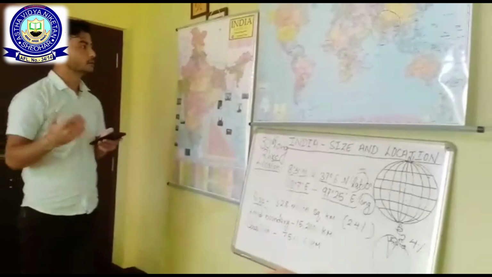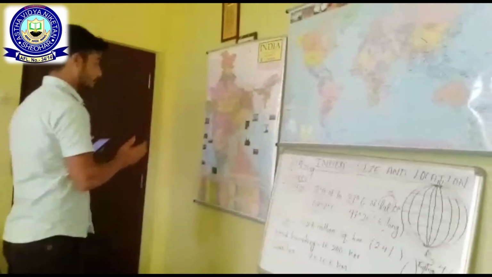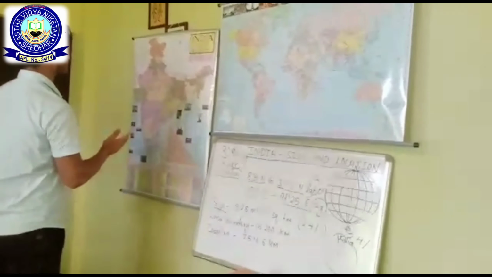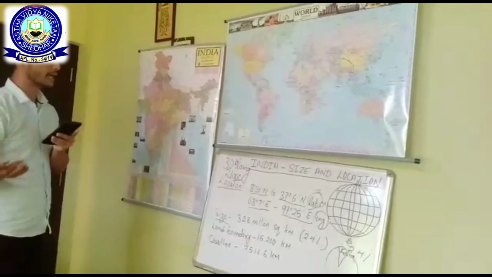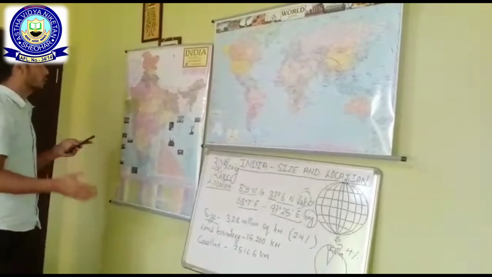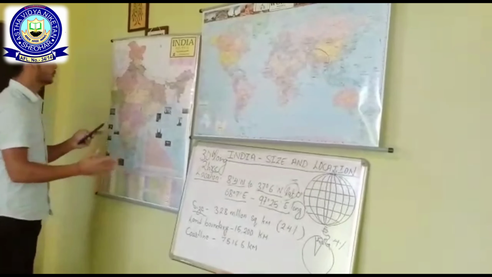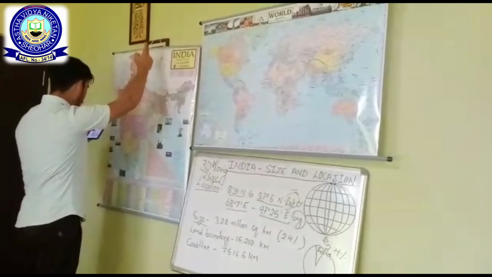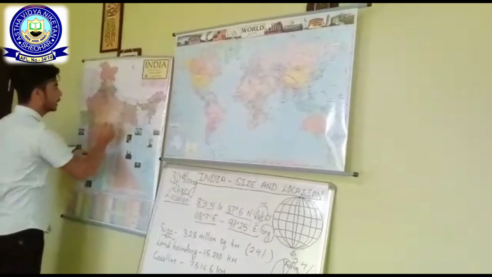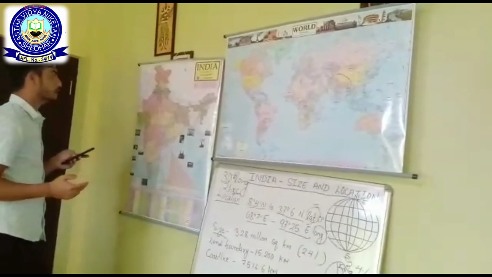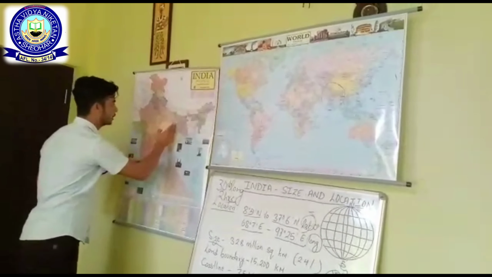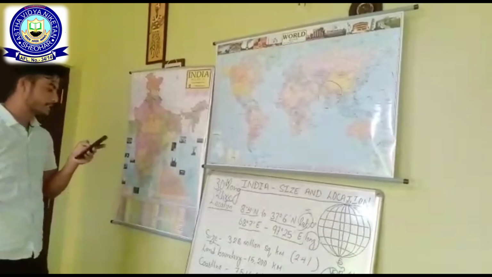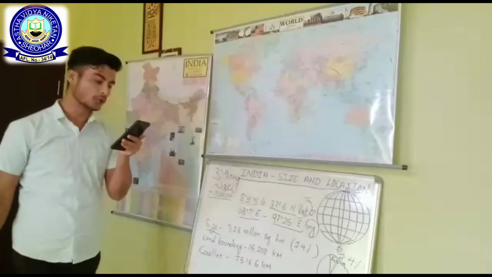So we have to come out with a central location from where we can measure time for the whole nation. That's why we have taken the 82 degree 30 minutes, that is in Mirzapur, Uttar Pradesh, as the standard time for the whole country.